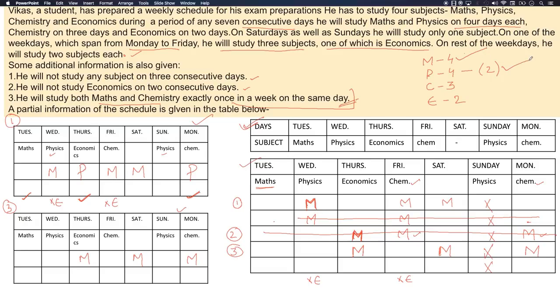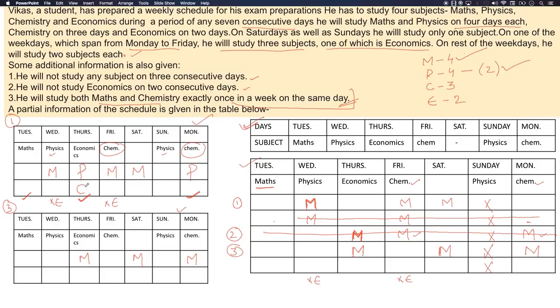Now we have to arrange chemistry. 2 chemistry are already arranged. Maths and chemistry are done. Can we put chemistry over here? No, we cannot, because one maths and chemistry is already done. Can we put chemistry over here? No, because if we put chemistry over here, that situation has already been done. Can we put chemistry over here? Yes, we can. On Saturday there would be 1 subject. So the only possible place to put chemistry is this.